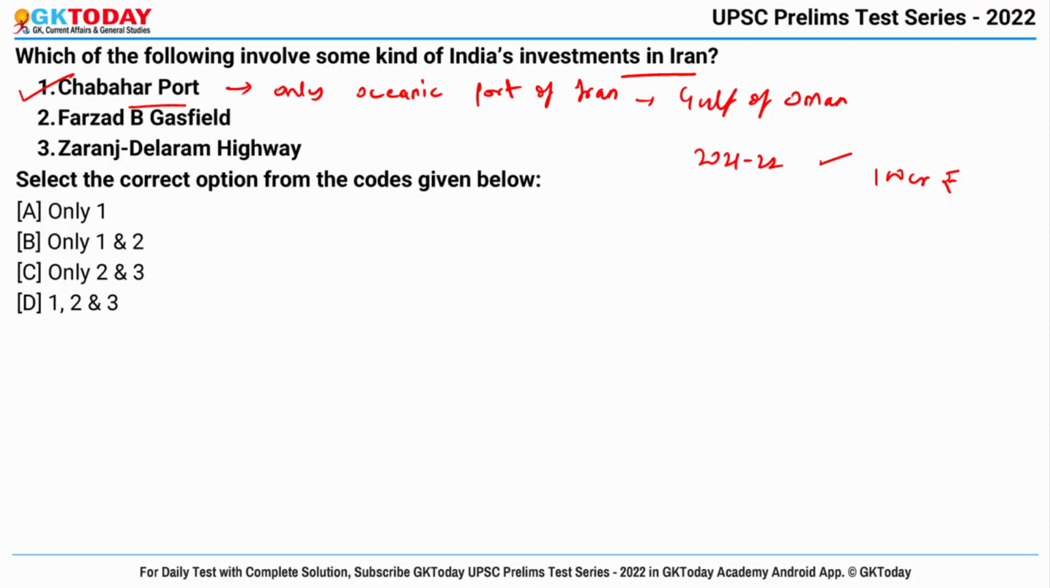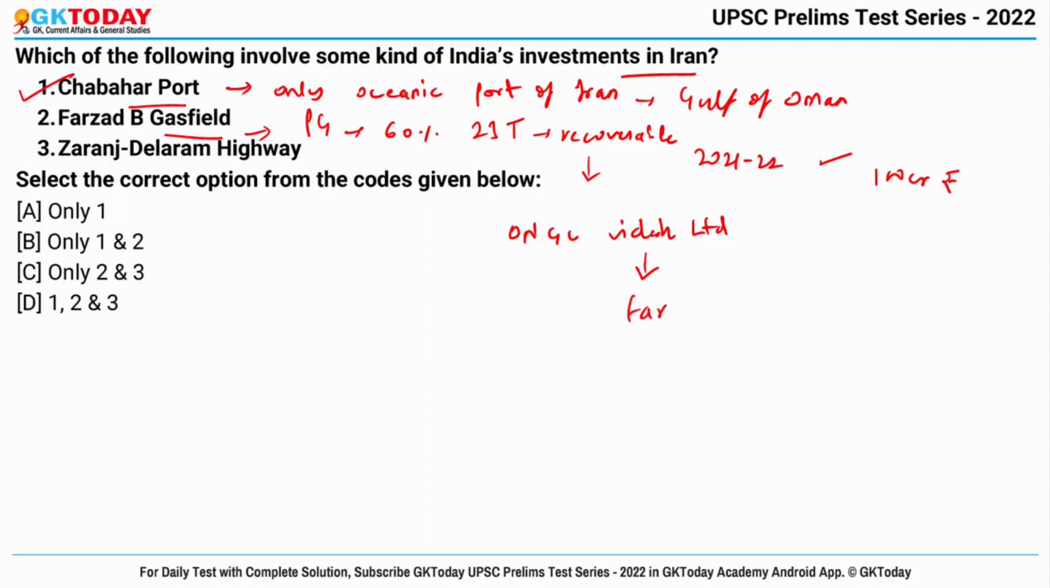Second is Farzad B gas field. This is a gas field in the Persian Gulf and 60% of its 23 trillion cubic feet of reserve is recoverable. And ONGC Videsh Limited was involved in the discovery of the field in the offshore exploration block called Farzad B. Okay. Now third is